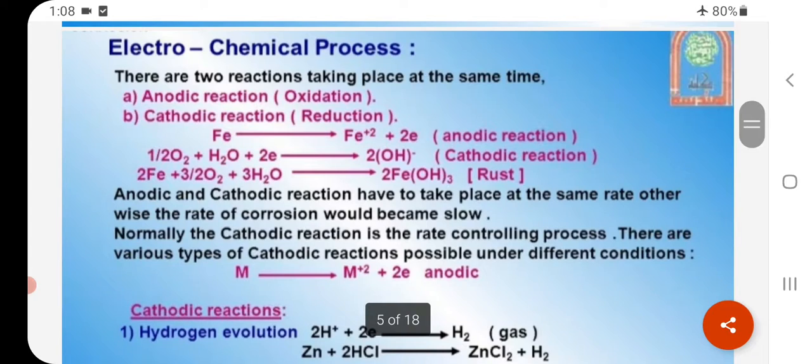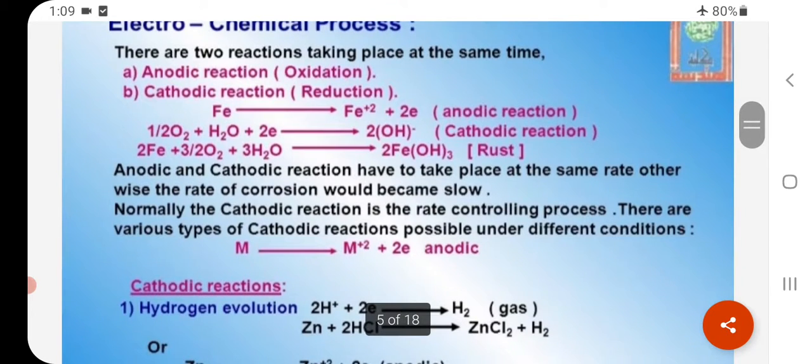Electrochemical processes. There are two reactions taking place at the same time, anodic reaction and cathodic reaction. In anodic reaction, oxidation takes place, and in cathodic reaction, reduction takes place. Fe gives Fe2+ plus 2e-. Anodic and cathodic reactions have to take place at the same rate, otherwise the rate of corrosion would become slow. Normally, the cathodic reaction is the rate controlling process. There are various types of cathodic reactions possible under different conditions.